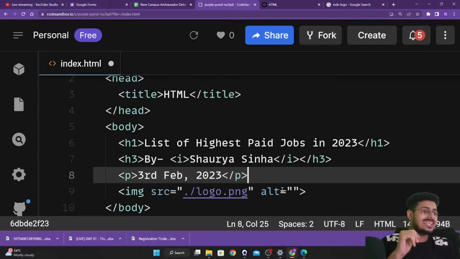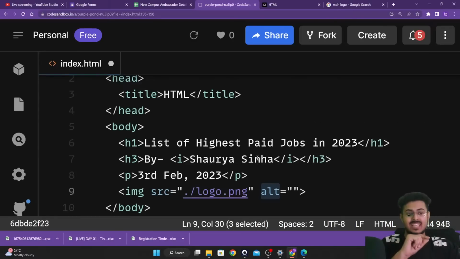Great. Then the next attribute is ALT, guys. ALT basically means alternate text. For example, a blind person is coming to your website. Not everybody has eyes, right? He will be utilizing a screen reader which will read out the entire website for him. The screen reader is not able to understand an image.